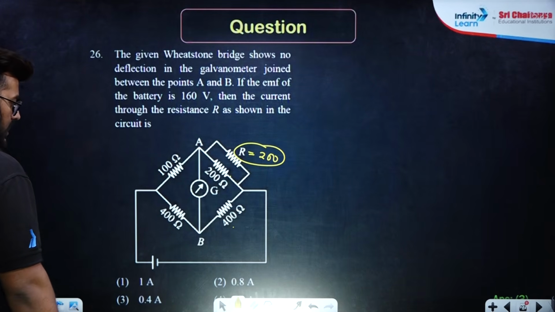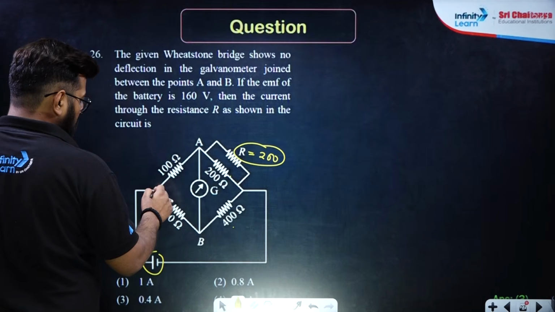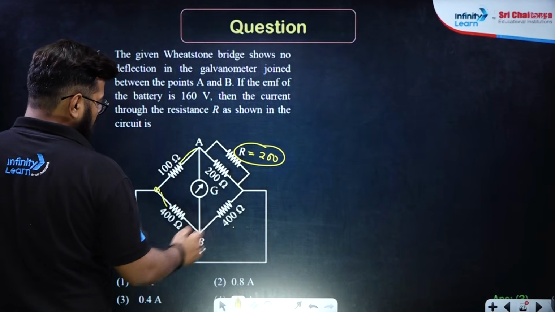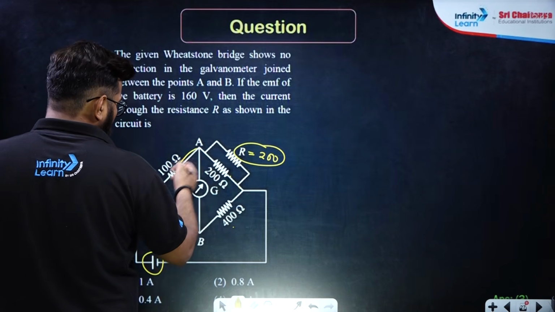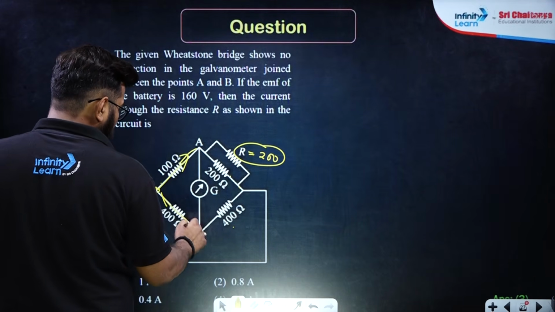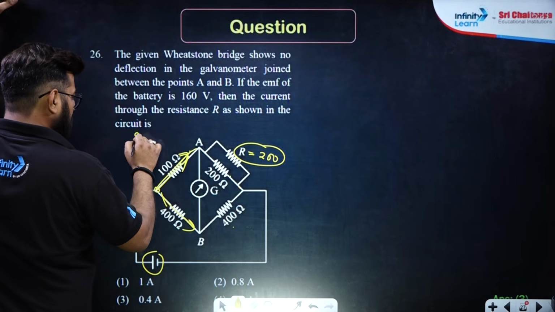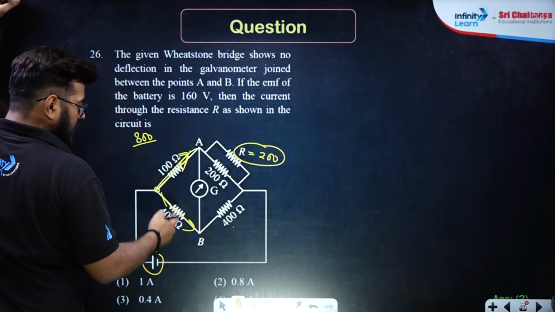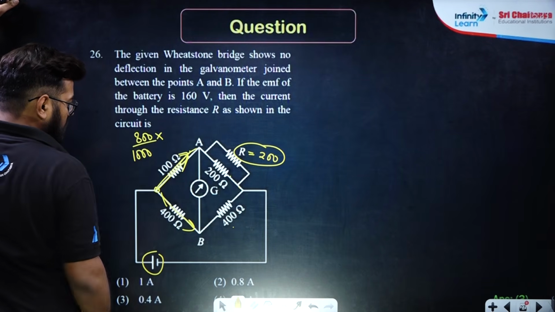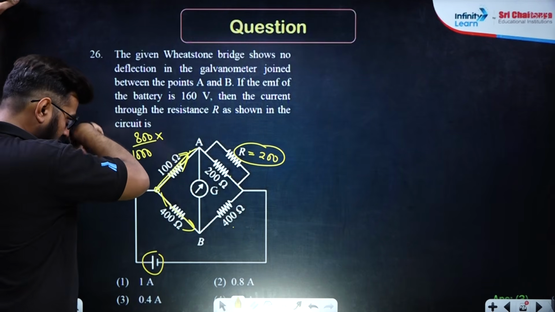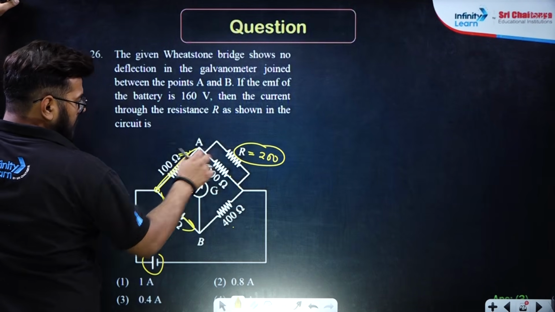Now, if that is the case, then how much current will be passing? So it is 160. 160 will flow using this, and it will flow using this. So this is 200. This is 800. So how much current will be distributed? Current is inversely related to R. That means the current through this will depend upon it. That means 800 whole divided by 200 plus 800, which is 1000, into the total current over here. Or what you can do is, no need for this. Simple, you need to find out the current through this, right?